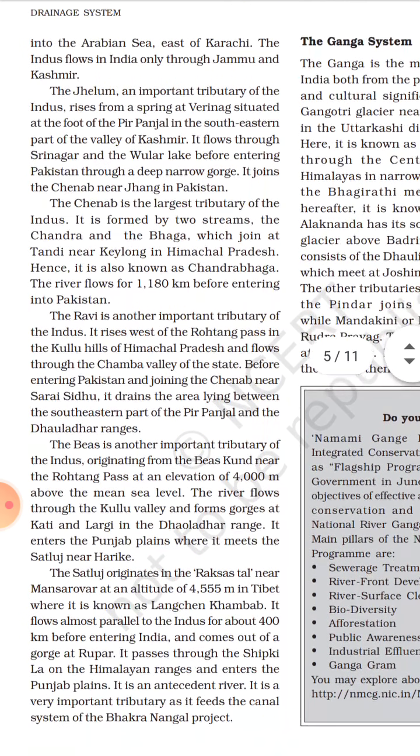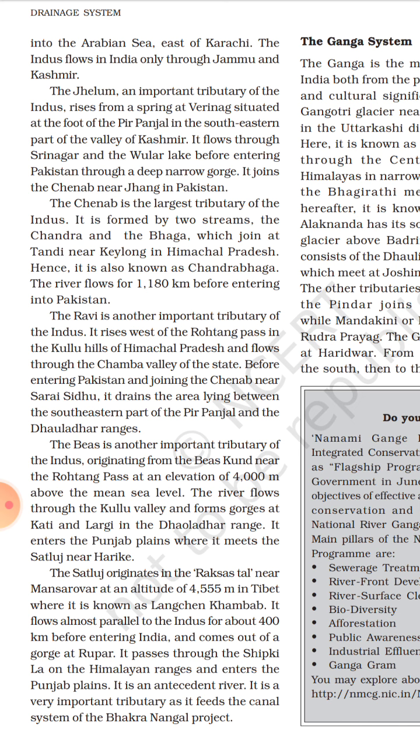Then the Ravi. It is also an important tributary of the Indus, and it rises west of Rohtang Pass in Himachal Pradesh, in the Kullu Hills, and flows through the Chamba Valley. Chamba is also a district in Himachal Pradesh. Before entering Pakistan, it joins the Chenab near Sarai Sidhu.